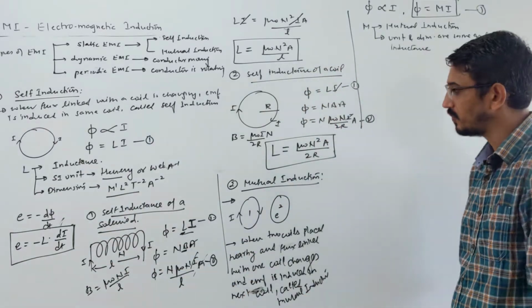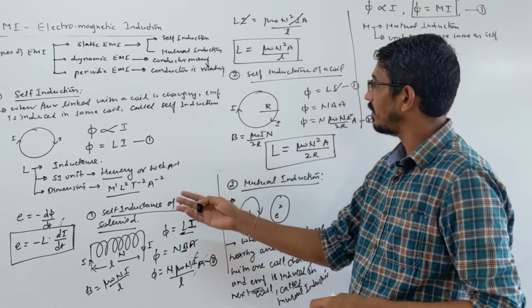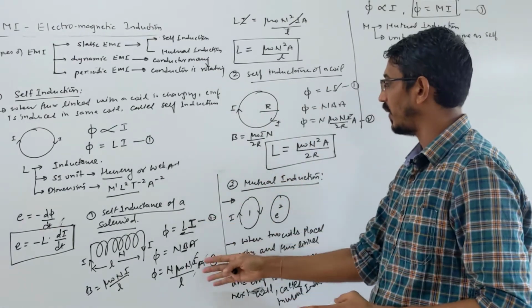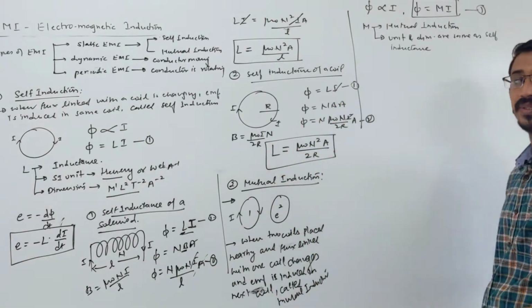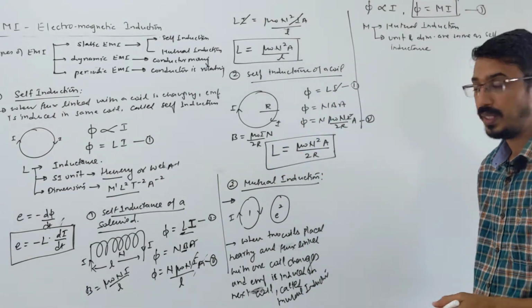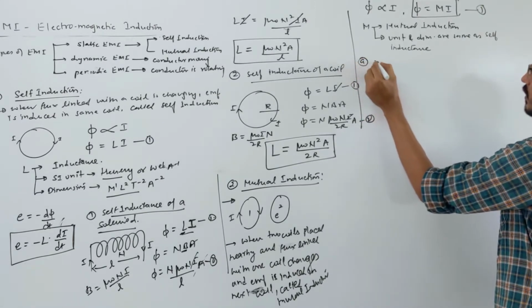Now what they can ask is, like here we found the self inductance of a solenoid and then the self inductance of a coil, they can ask the mutual inductance of two solenoids or two coils. Suppose I write here the first point, mutual.